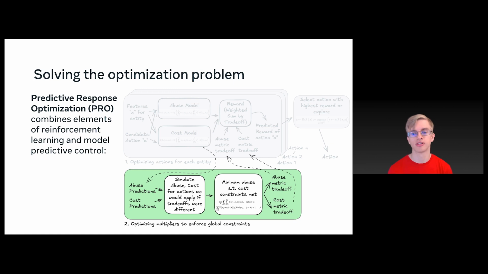Using this simulation, we're able to run a constraint optimization problem, finding what is the minimum abuse such that the cost constraints are met. By solving this problem, that gives us the abuse metric trade-off and the cost metric trade-off weights, which we were able to use in the reinforcement learning part. So this enables us to enforce global constraints on those cost metrics.